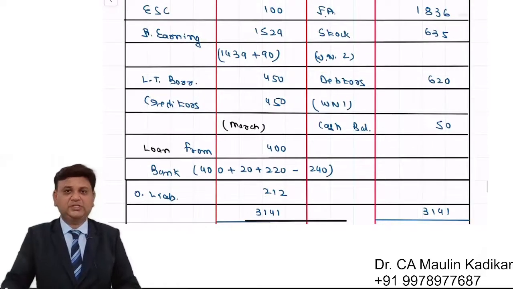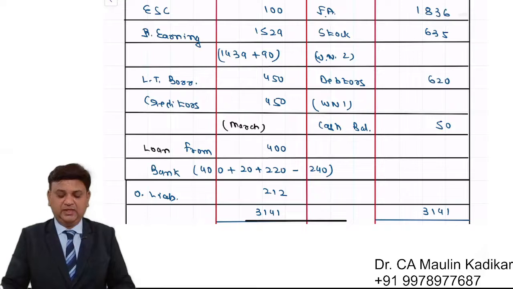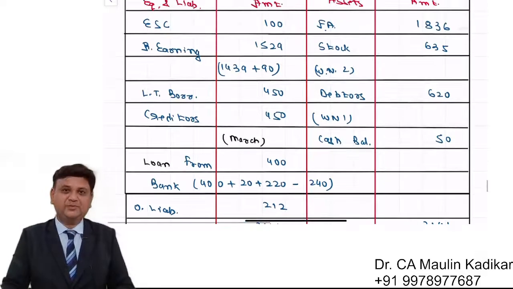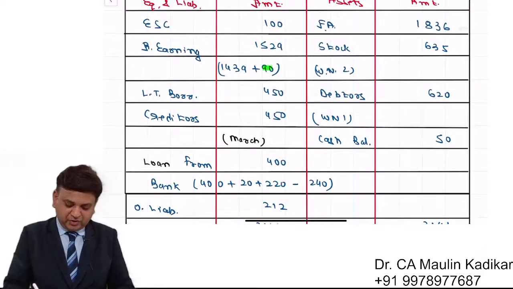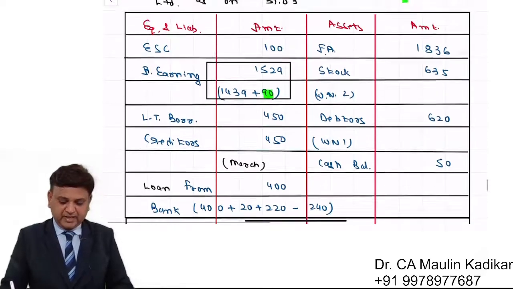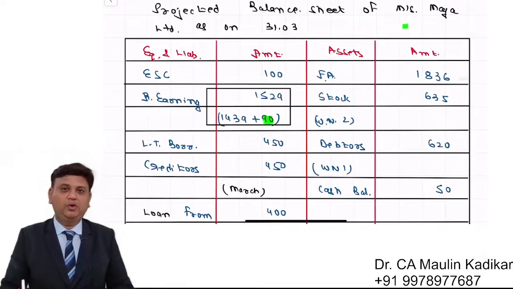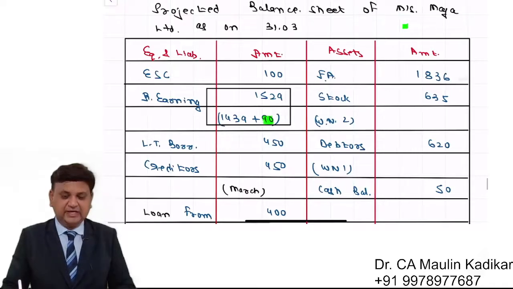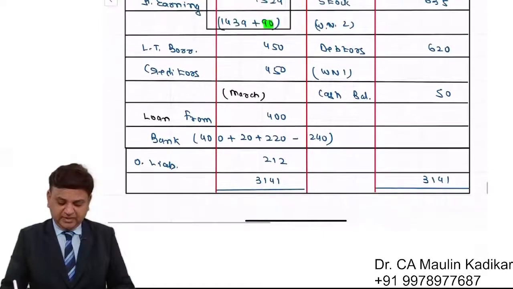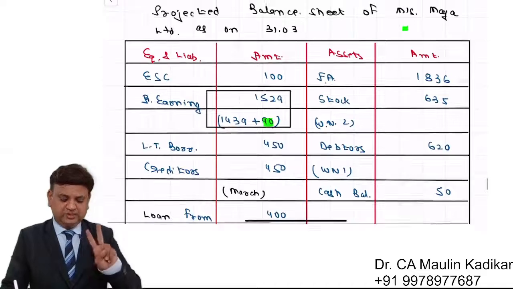Number of times the students are having a question to ask me that, sir, is it required to prepare the working note for the profit or loss? Because can I calculate this as the balancing figure? And can I do answer? My suggestion is no. Students have a point that say, can I write this as balancing figure? My suggestion is no, because of the two reasons.